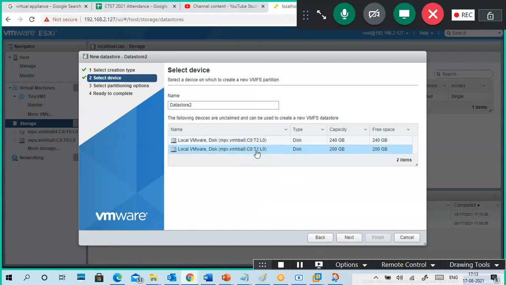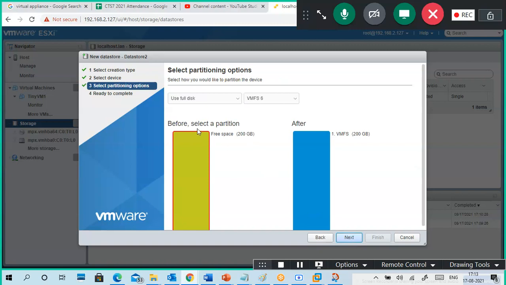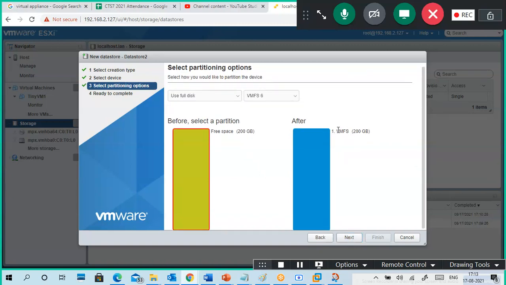So can you see, 200 GB I'm selecting. Next, before partition, this is 200 GB. After partition, 200 GB VMFS. VMFS format style is 6 or 5. 6 is maybe the latest one, because 7 is the latest.